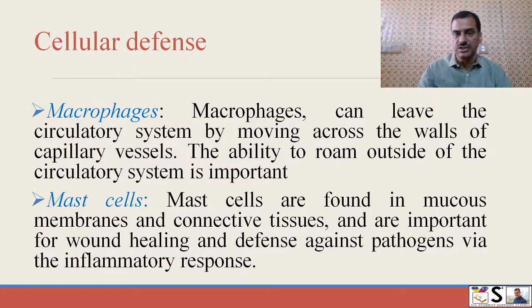It means these macrophages can go out of the blood vessel and act in the tissue where the bacteria or viruses are present. Then mast cells. Mast cells are found in the mucous membrane and connective tissue and are important for wound healing and defense against pathogens via the inflammatory process.